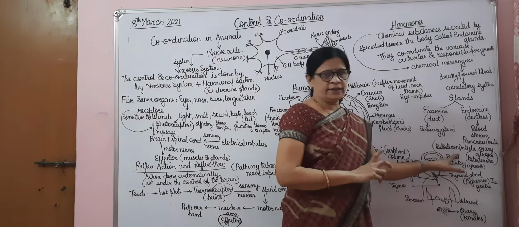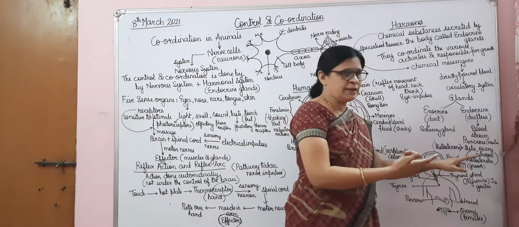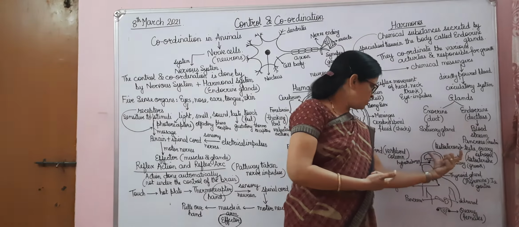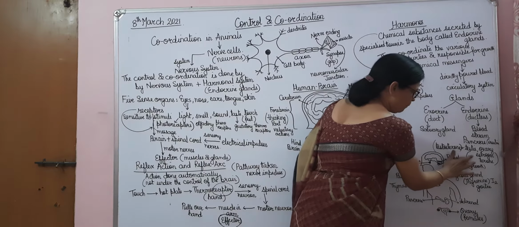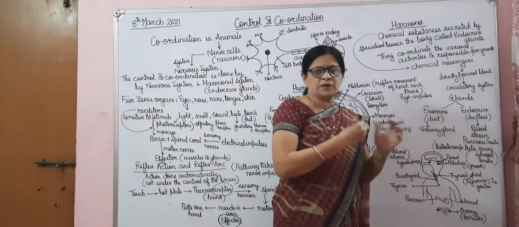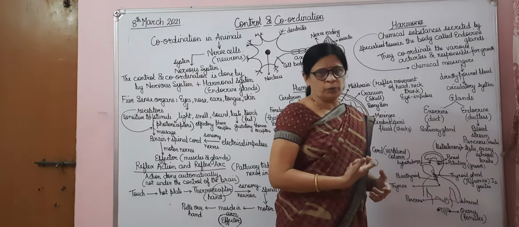Then in the testes there is secretion of testosterone in case of males. In females there are ovaries. These ovaries are responsible for the secretion of estrogen and testosterone. So these are the secretions of the males and the females, especially for the male characters and the female characters in that particular human being.